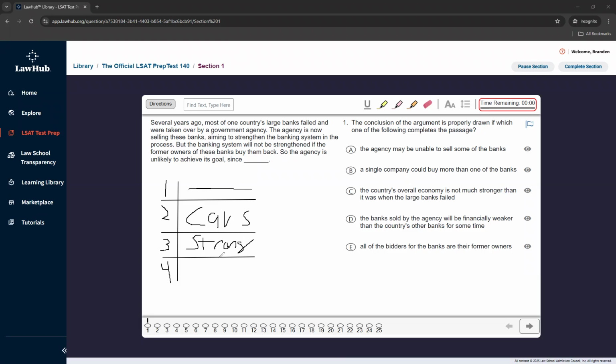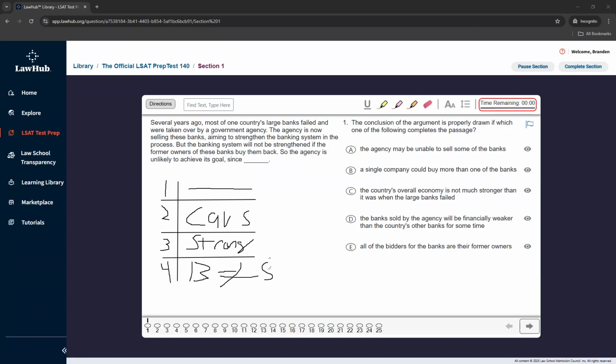And then we would look at our sub-conclusions to see where we're going here. So we're presented information telling us what's going on with these countries' large banks, and that they're now selling these banks to strengthen. But the banking system will not be strengthened if the former owners of these banks buy them back. Okay, so take note of this. And then leading into our last sentence, so the agency is unlikely to achieve its goal. Okay, so from what we know right here, the banking system is not going to be strengthened.